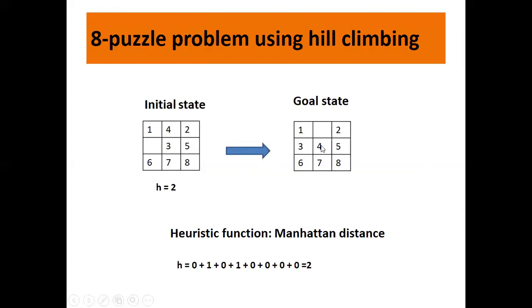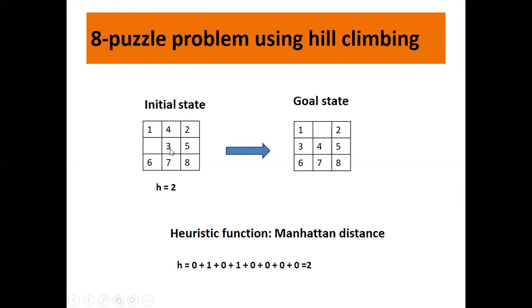It should be here. So how many movements does it need? It needs to move from here to here. So 1 vertical movement it needs. So here 1. Come to 2. 2 is at its right position. So 0 movements.